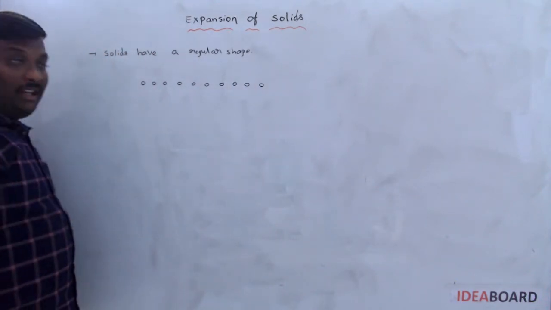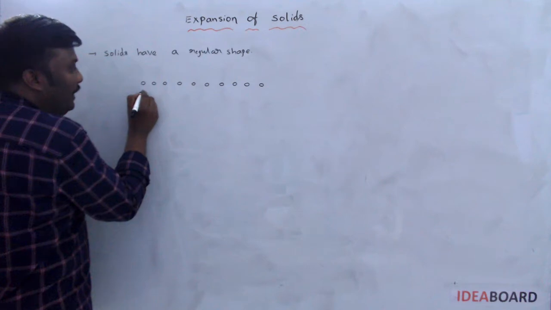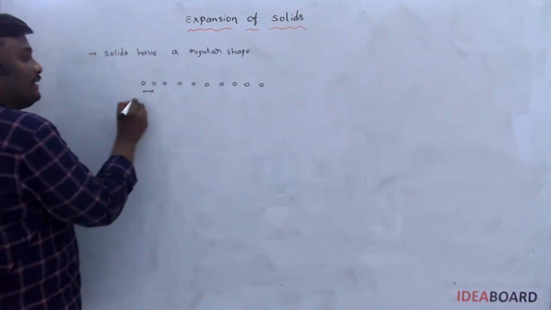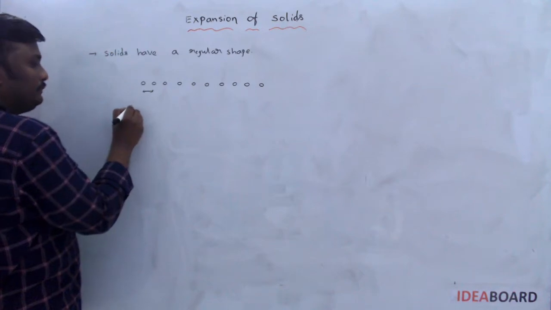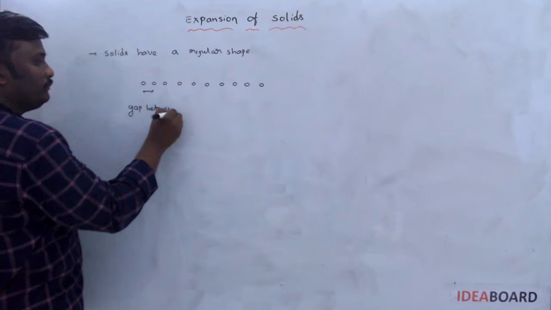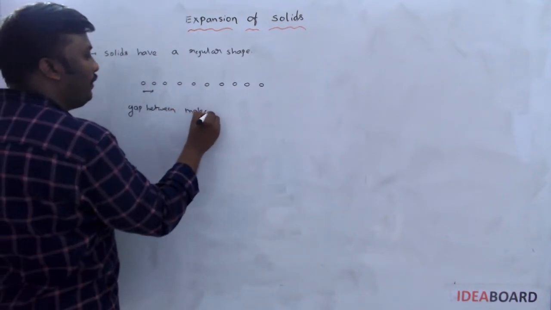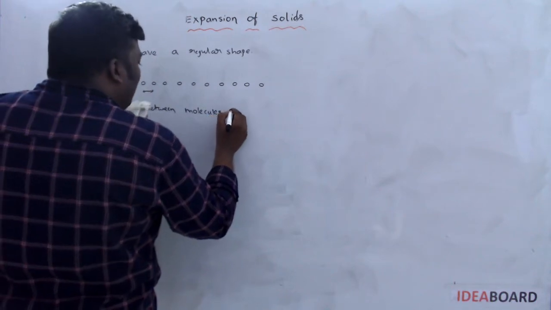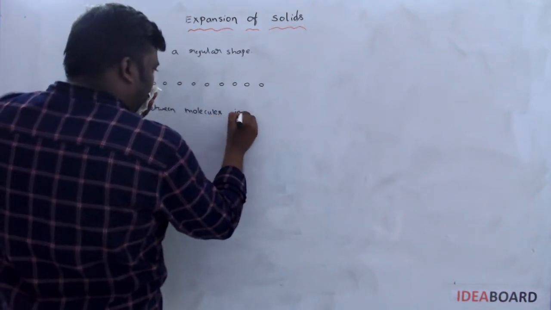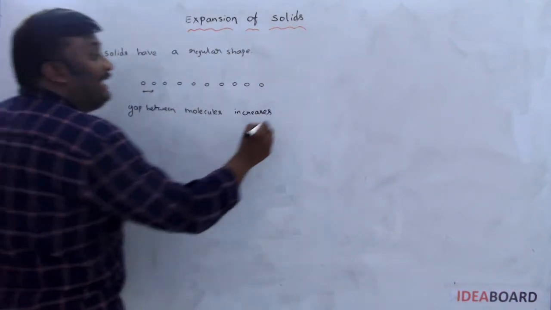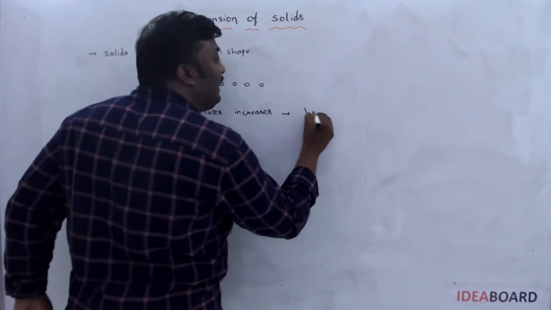Whenever the gap between two molecules increases, we say it is the heating effect.